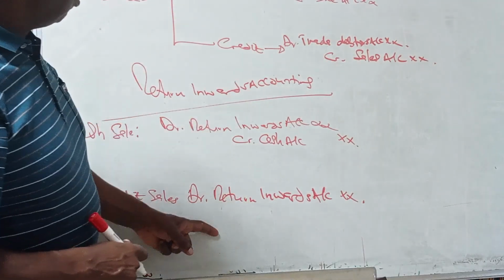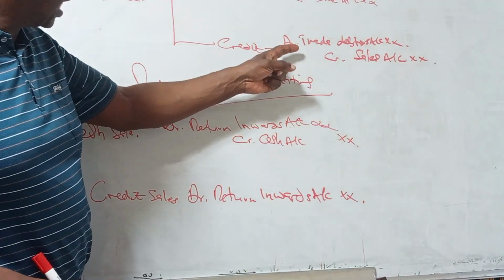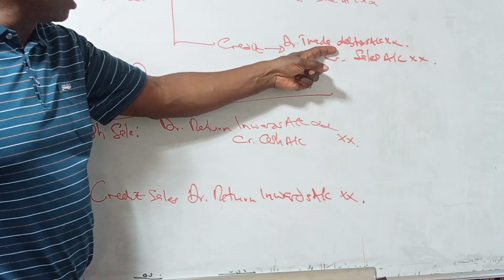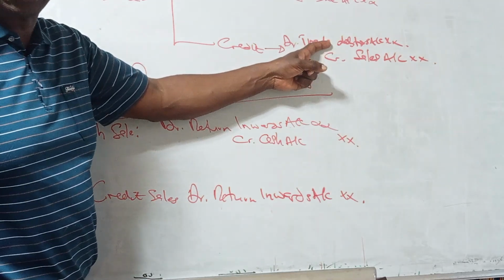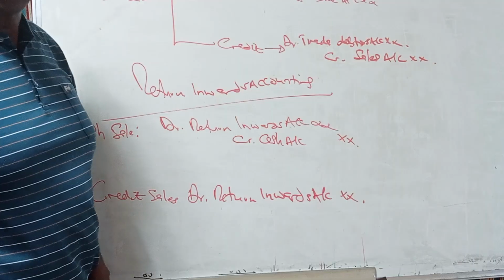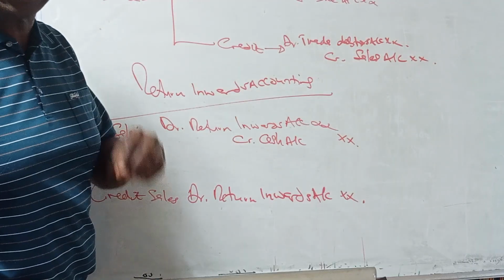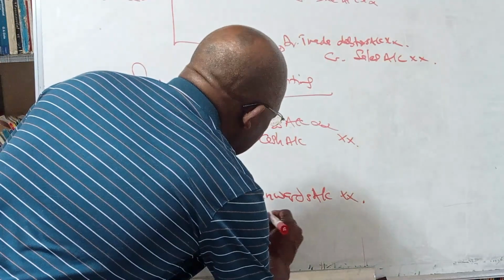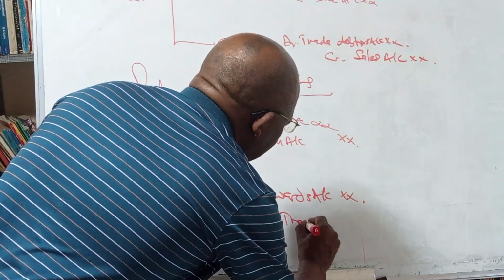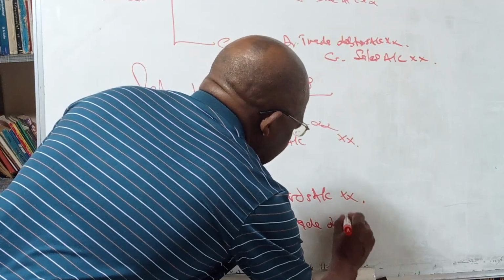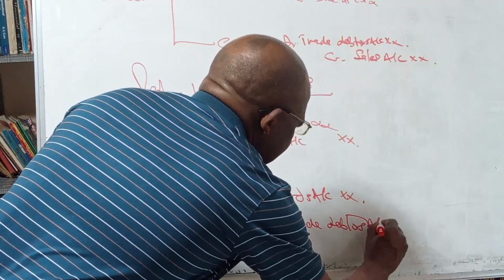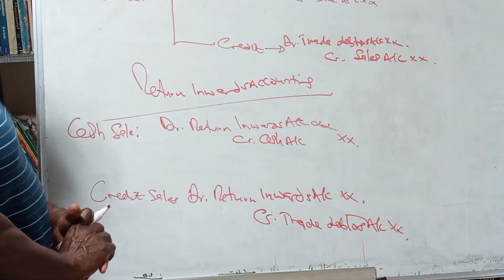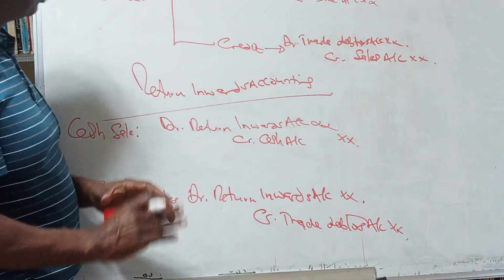But when we were selling, we had not recorded cash, we had recorded debtors. Because we had recorded an asset of debtors, now we reduce that asset. And for a reduction of an asset, we credit the asset account. So we come here and we say credit trade debtors. We credit trade debtors.